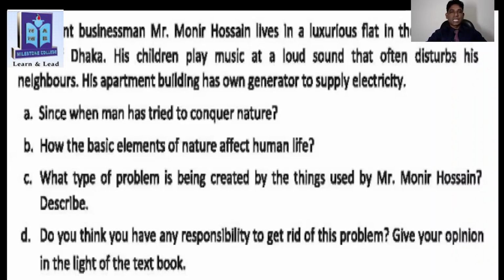Okay, my dear students, here you can see another creative question. Eminent businessman Mr. Monir Hossain lives in a luxury flat in the aristocratic area of Dhaka. His children play music at a loud sound that often disturbs his neighbor. His apartment building has its own generator to supply electricity. So you can guess, Mr. Monir Hossain is polluting the environment. How? He is making sound pollution, right? So using this stem, you have to give the answer.